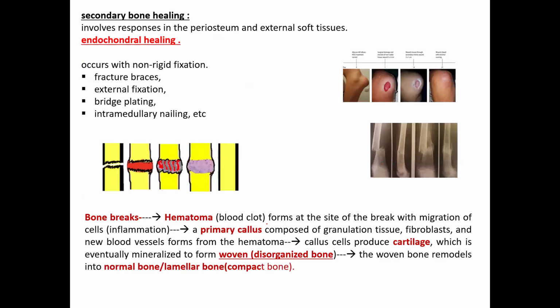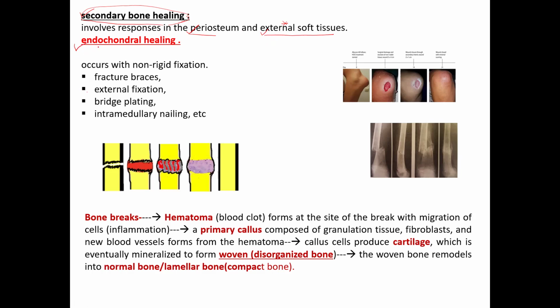Then we move to secondary bone healing. This is very important because most of the time bone heals by this process. It is a very preferable type of healing, because the final bone formed after secondary bone healing has the same strength as the bone had before the fracture. It involves a response in the periosteum and also in the external soft tissue. We won't have this external soft tissue response when the fracture heals by primary intention, but we have it when the fracture heals by secondary intention. It resembles endochondral ossification.